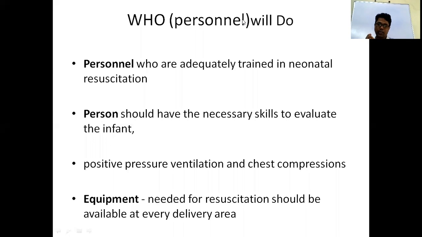Even if the doctor doesn't know how to give positive pressure ventilation, at minimum he should know how to maintain the airway, breathing, and circulation, the ABC. He should know these minimal things for resuscitation. So pediatricians, neonatologists, or any doctors skilled in giving positive pressure ventilation, chest compressions, and minimal resuscitation should be available in the delivery room for resuscitations.